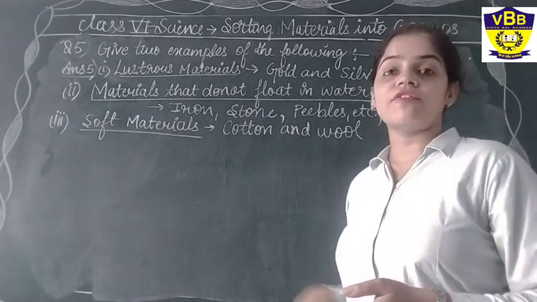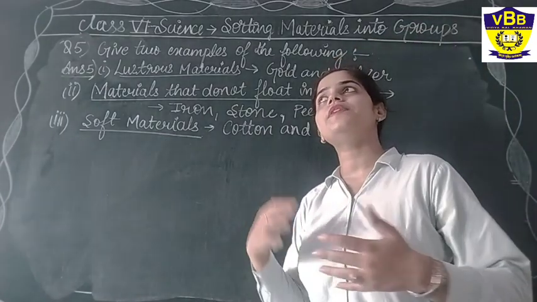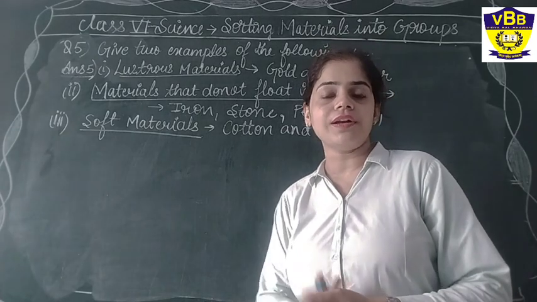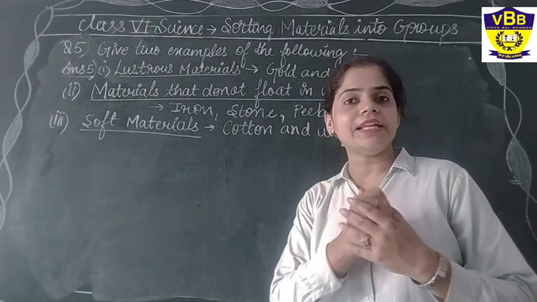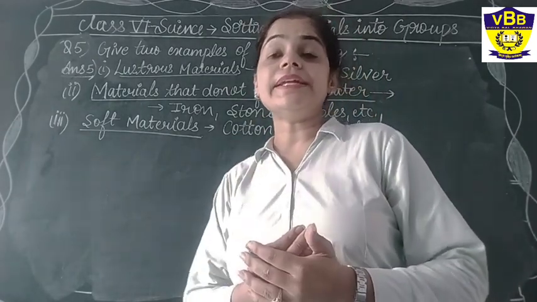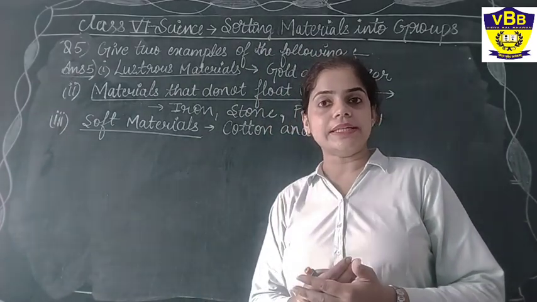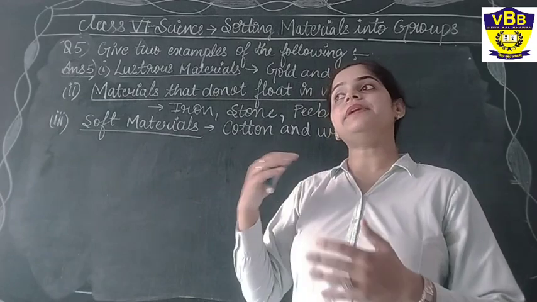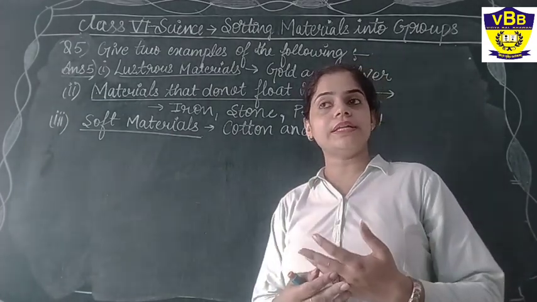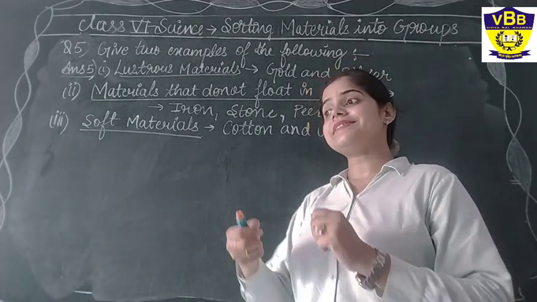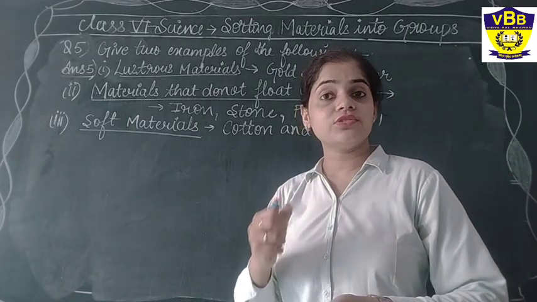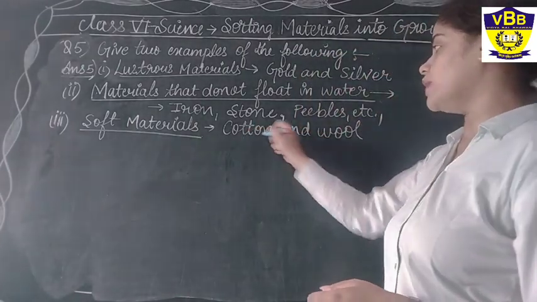Next one is soft materials. How do we classify whether a material is soft or not? I have given you the 3 criteria of classifying. Any material that can be torn, that can be broken easily, is known as a soft material. For example, cotton and wool.